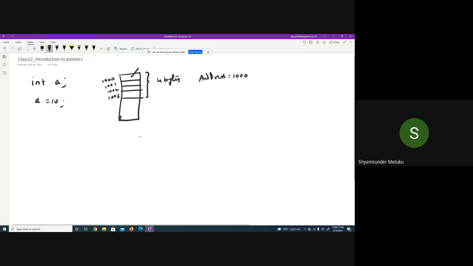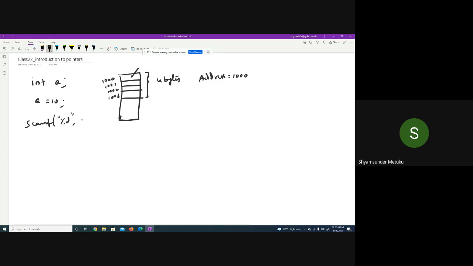Recollect, whenever a declaration happens, memory is allocated. Even though it is 4 bytes, ultimately the starting address is 1000. This 1000 is also called the starting address or base address of the given memory location. Now, whenever you want to update some content at address 1000, what do we generally use? scanf, with percent d.